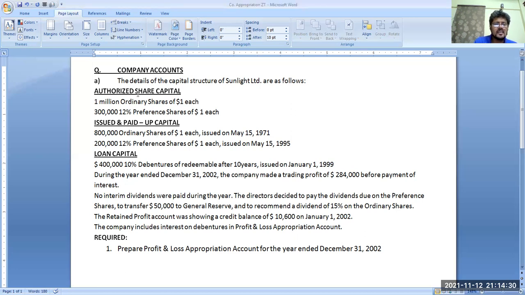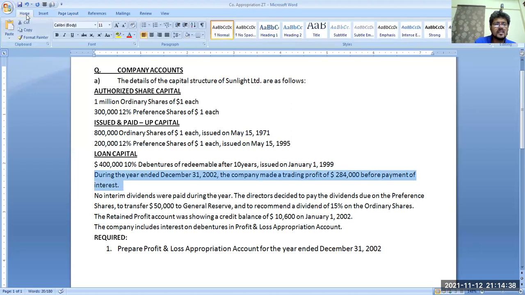See, okay. Yeah, this is the first and most important thing. The company earns a trading profit of 284,000. That was a trading company. We don't care whether trading or manufacturing. We need the amount of profit only, because we are not making a trading profit and loss account or income statement. We are just making the appropriation. Now we have calculated the profit, 284,000, profit from operations before payment of interest. So it means payment of interest is left. We have to be very careful about it.